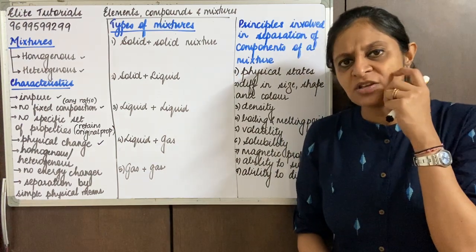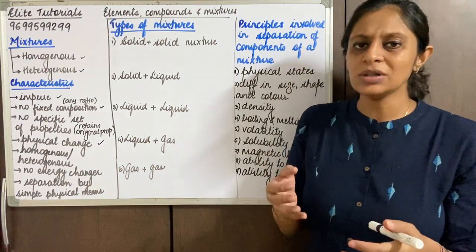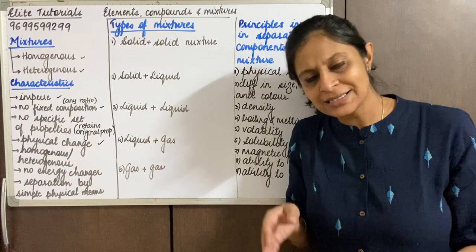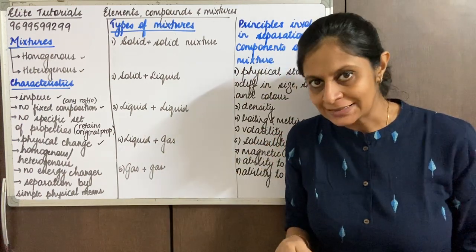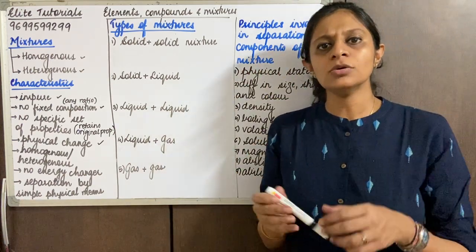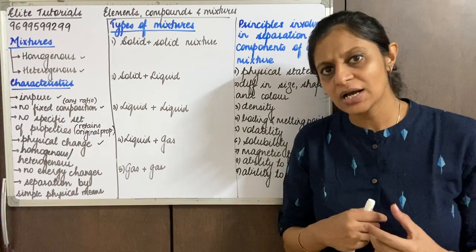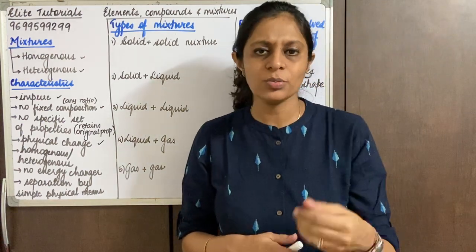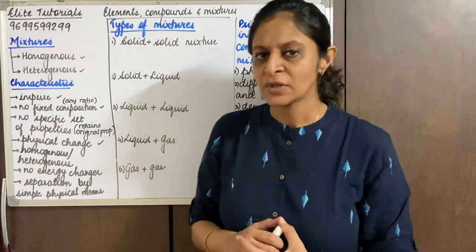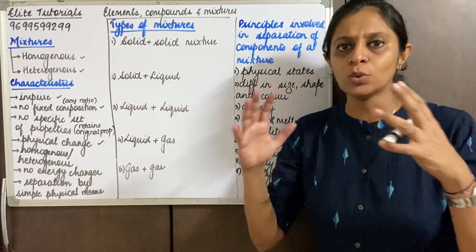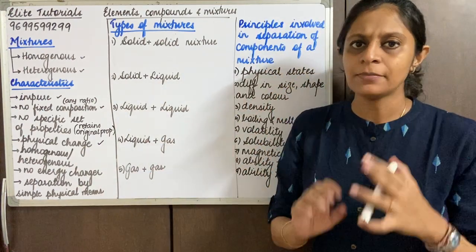Or else if you're just specifying, or in school they might ask you to specify the characteristics, so you can specify the characteristics. Or if it's a long answer, if it's a 3-mark answer, you can write the points with a supporting example. The example may not be too lengthy, but short and precise.